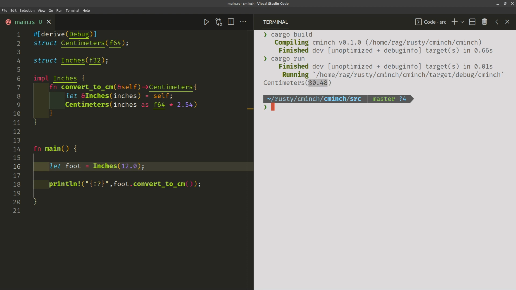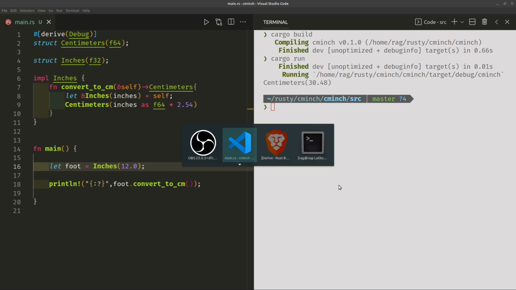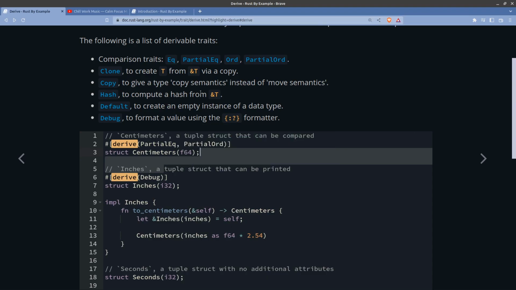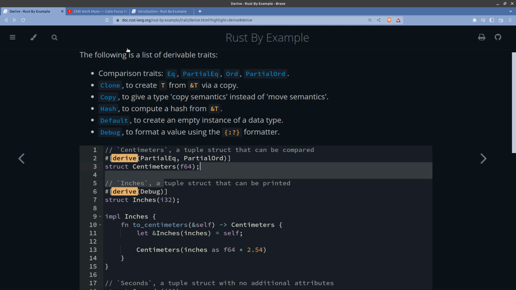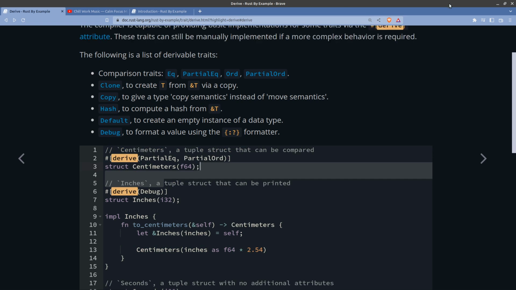Centimeters, 30.48. Now, if you wonder where this has come from, this has actually come from here, which is Rust by Example. I actually found this when I was looking up something to do with derive. What I've been doing is trying to not necessarily memorize, but active recall. I did a video on this on my Python 360 channel if you're interested. The whole purpose of active recall is to test your understanding, and I also mentioned the Feynman technique, where you try and explain things.